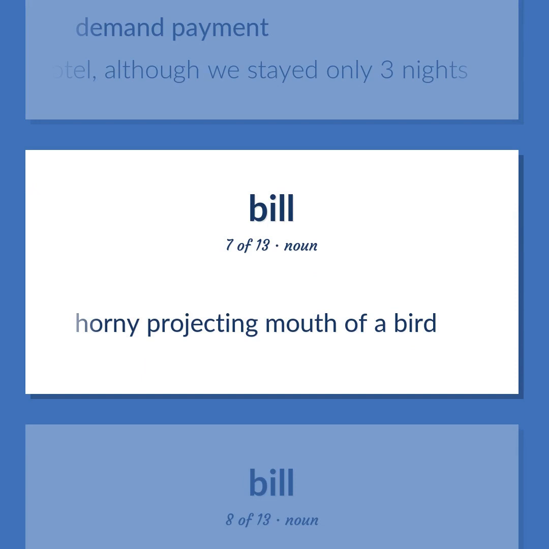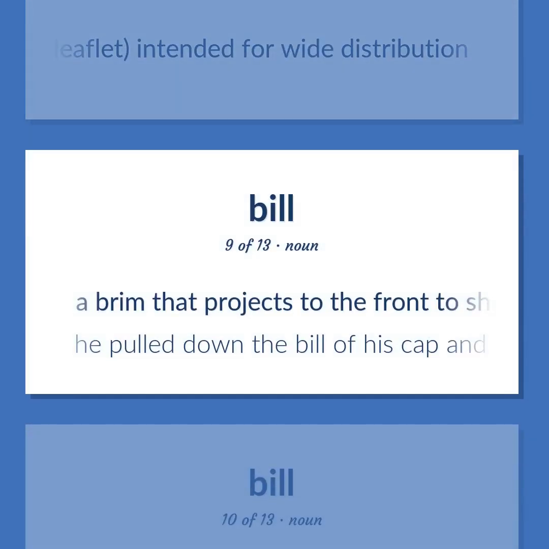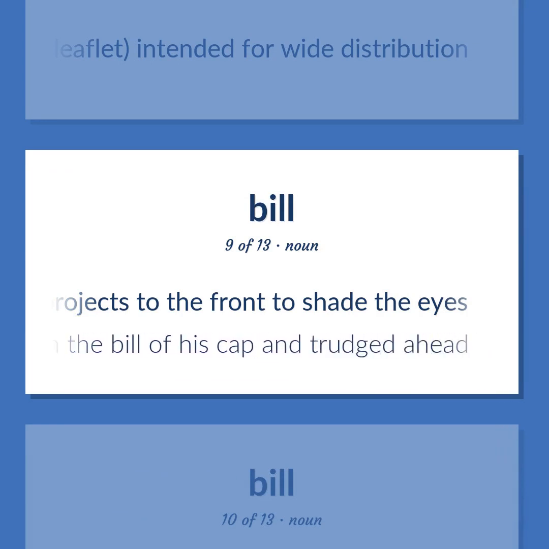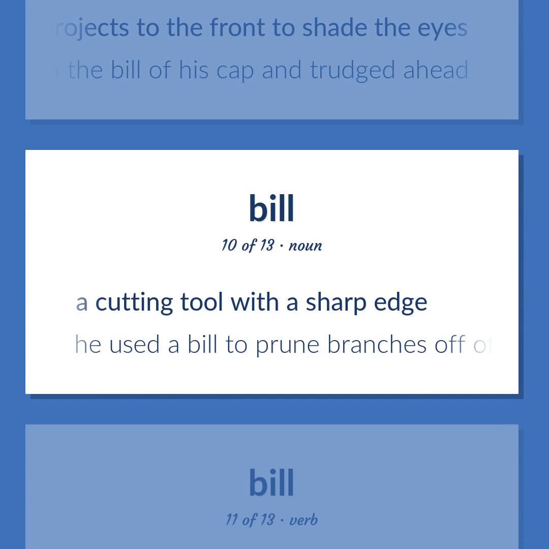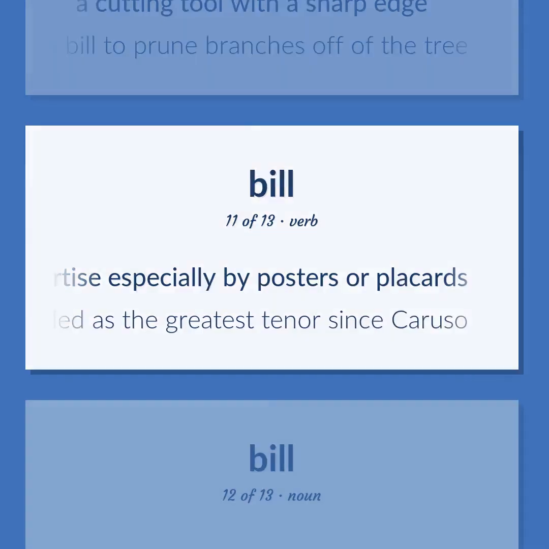Horny projecting mouth of a bird. An advertisement, usually printed on a page or in a leaflet, intended for wide distribution. A brim that projects to the front to shade the eyes. He pulled down the bill of his cap and trudged ahead. A cutting tool with a sharp edge. He used a bill to prune branches off of the tree. Advertise especially by posters or placards. He was billed as the greatest tenor since Caruso.